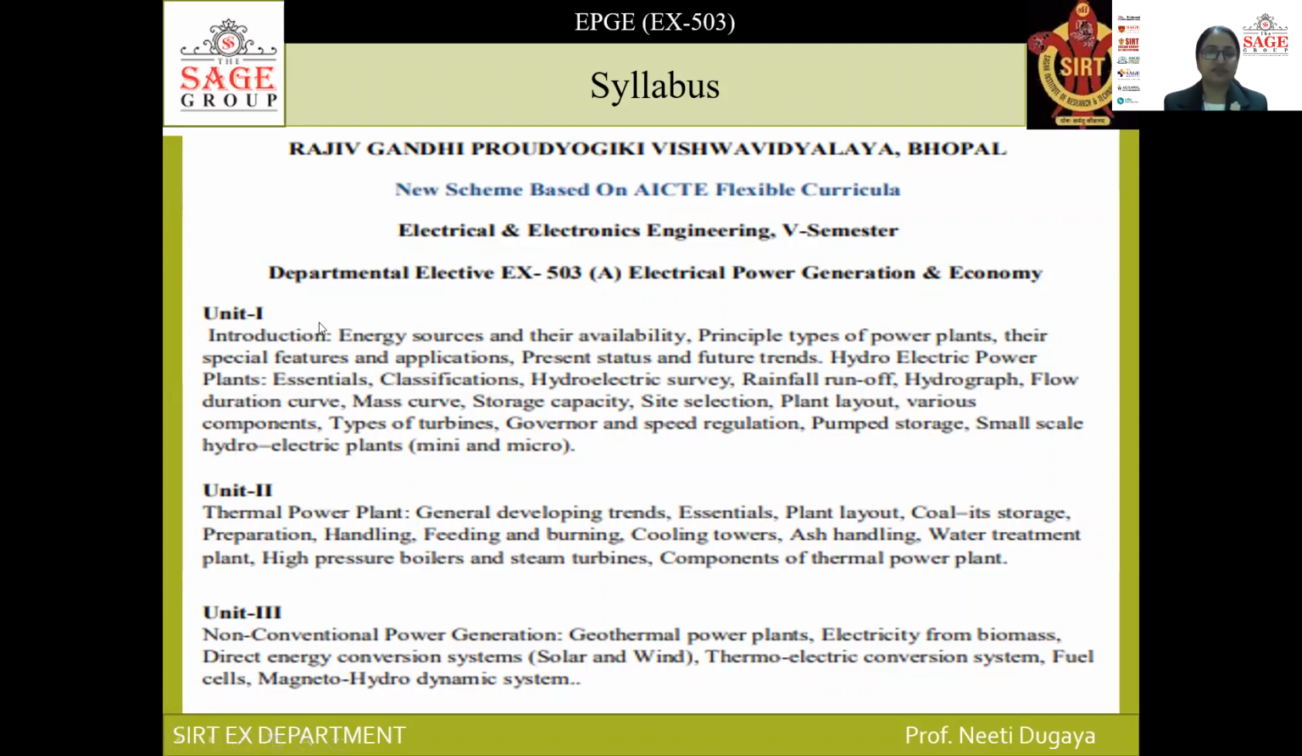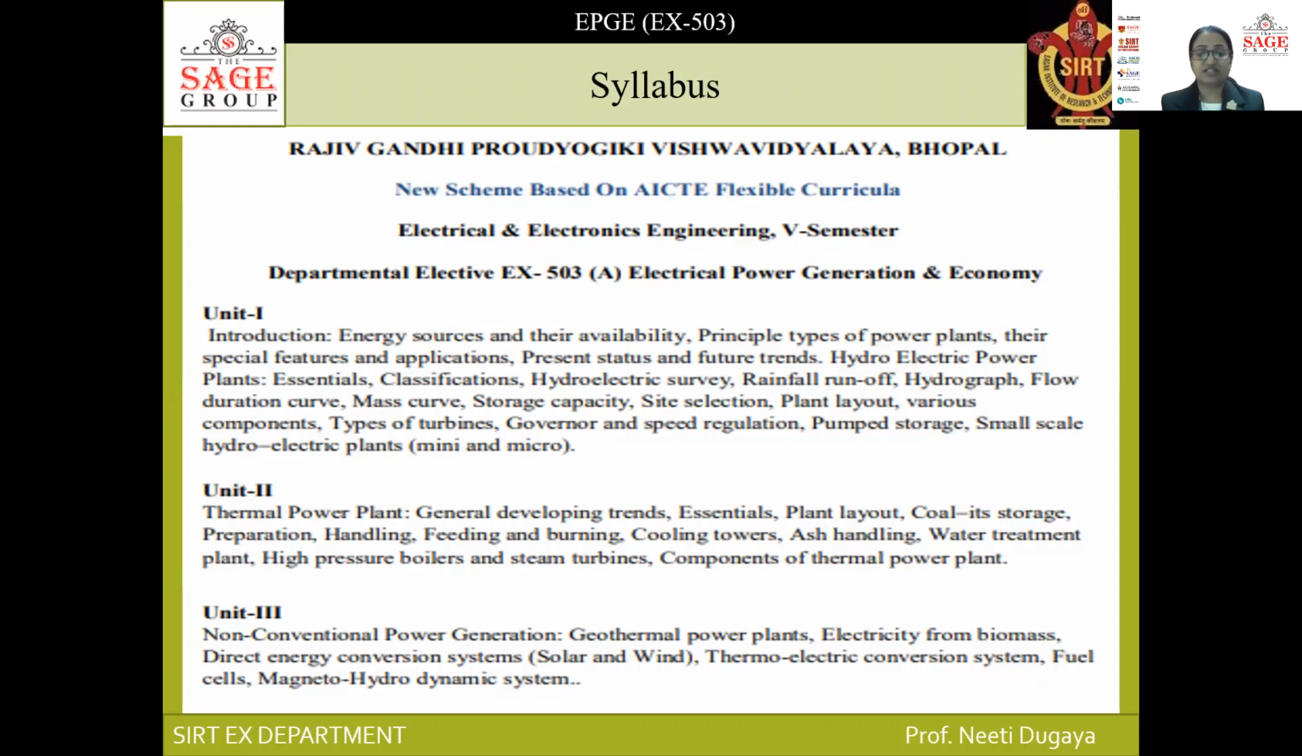In unit 1, we'll be having the introduction of various energy sources and their availability. We will understand and compare various types of power plants, their special features and applications, and future and present trends regarding energy resources and their exploitation. Then the second part will cover the hydroelectric power plant, including essentials, classifications, hydroelectric survey, its components, plant layouts, various components of hydropower plants, types of turbines, governor, speed regulation, pump storage, small scale hydro, that includes mini and micro projects also.